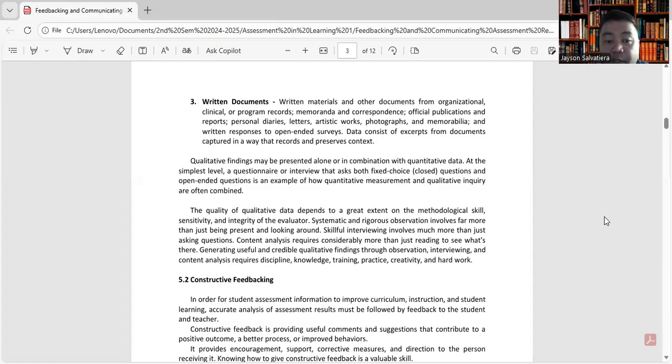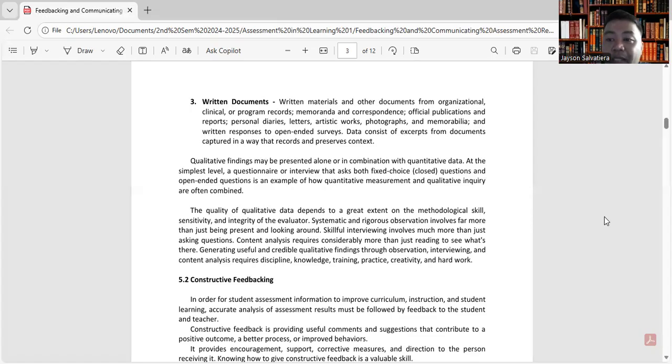The quality of qualitative data depends to a great extent on the methodological skill, sensitivity, and integrity of the evaluator. A systematic and rigorous observation involves far more than just being present and looking around. Skillful interviewing involves more than just asking questions.